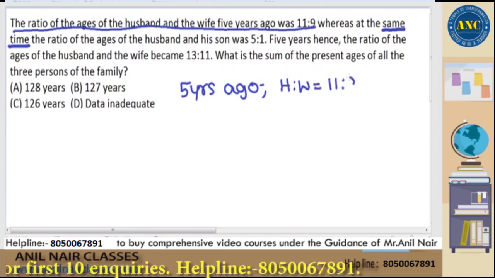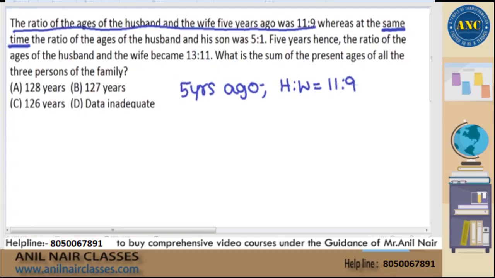It is 11:9. Next, whereas at the same time is nothing but the same 5 years ago only they are speaking. Whereas at the same time, the ratio of ages of husband and his son was 5:1. Husband and son 5 years ago, it is how much? It is 5:1. Now think logically, sir.